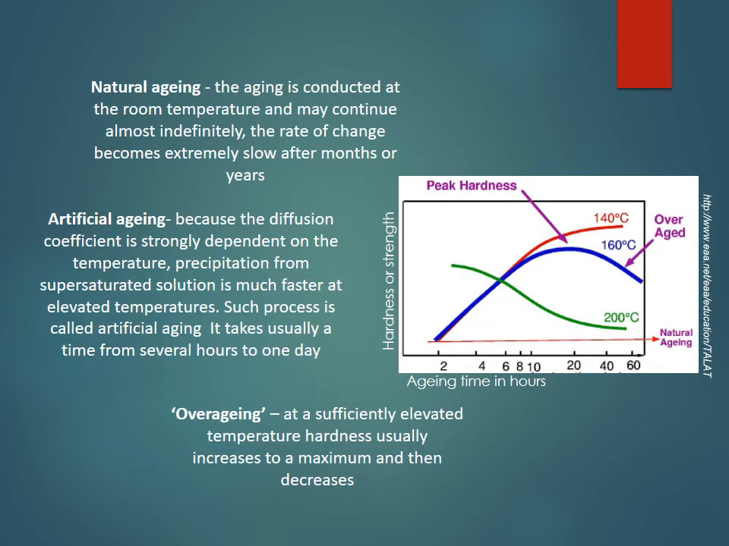So here are three types of aging: natural aging, artificial aging, and over aging. In natural aging, the aging is conducted at room temperature. And artificial aging, because the diffusion coefficient is strongly dependent on the temperature, precipitation from supersaturated solution is much faster at elevated temperatures. And in overaging, or Ostwald ripening, at a sufficiently elevated temperature, hardness usually increases to a maximum and then decreases.